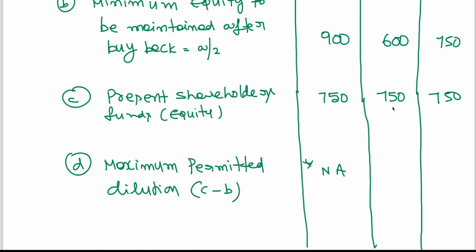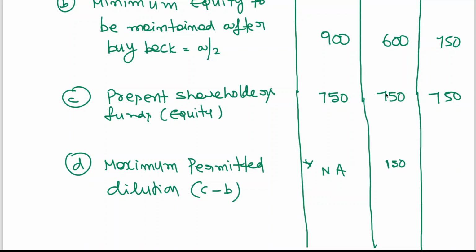I think here it is applicable. How? 750 crores present shareholders fund, and 600 crores minimum equity to be maintained after buyback. That means it is more than the minimum equity to be maintained. So what is the permitted dilution here? 150 crores we can reduce.